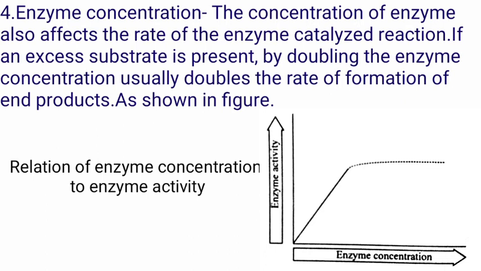As the concentration of enzyme is increased, a point is reached where the substrate is saturated with enzyme in the form of enzyme substrate complex. When this point is reached, further increase in enzyme concentration has no influence on the rate of formation of end product.